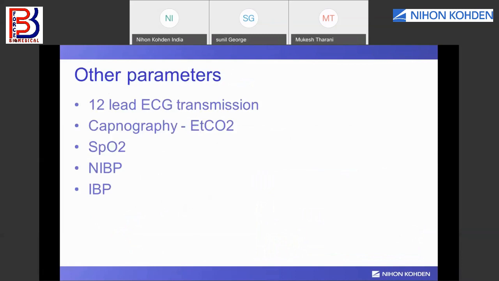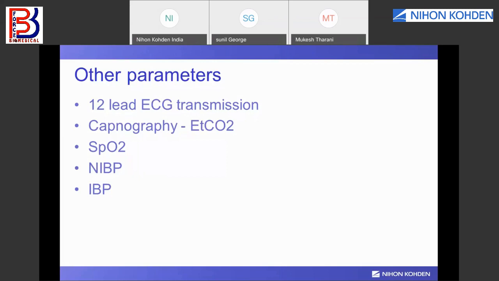Now there are other parameters like 12 lead ECG transmission, capnography, SpO2, NIBP, and IBP. Earlier, defibrillators were very simple and only able to monitor ECG. Nowadays in ambulances the demand is growing that it should not use too many devices. On an ambulance, if you keep a defibrillator, you also keep a monitor, so there are two devices. Now the market trend is a single device with the functions of defibrillation and patient monitor.